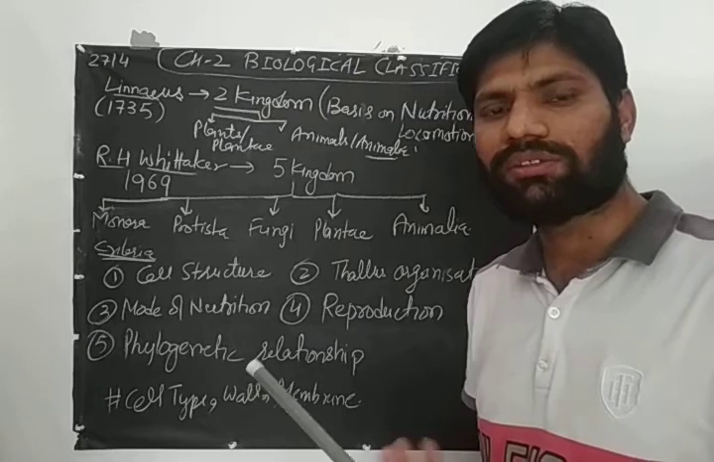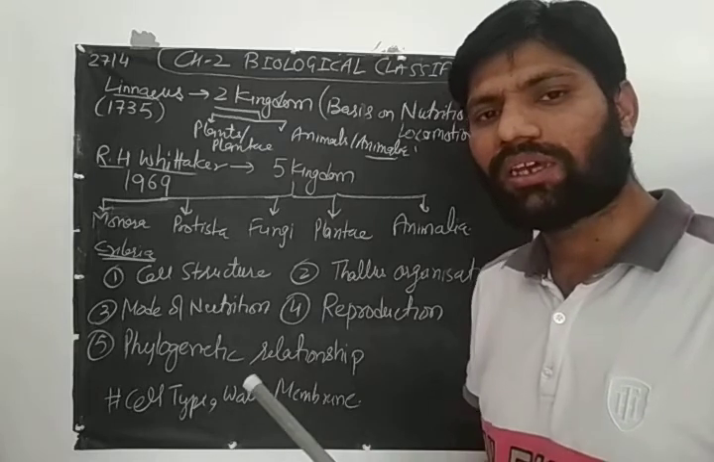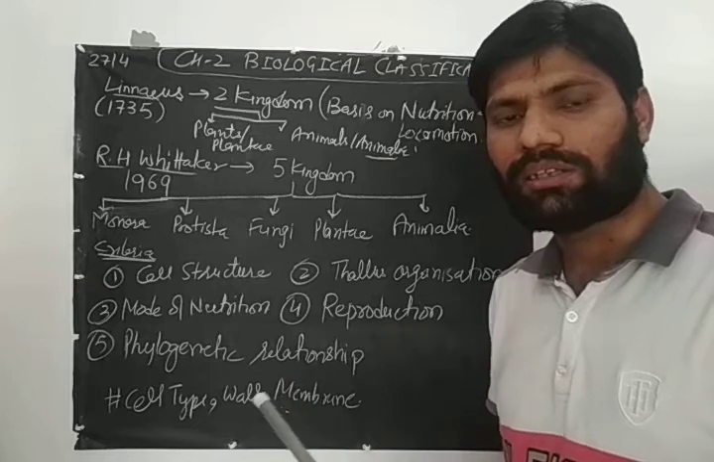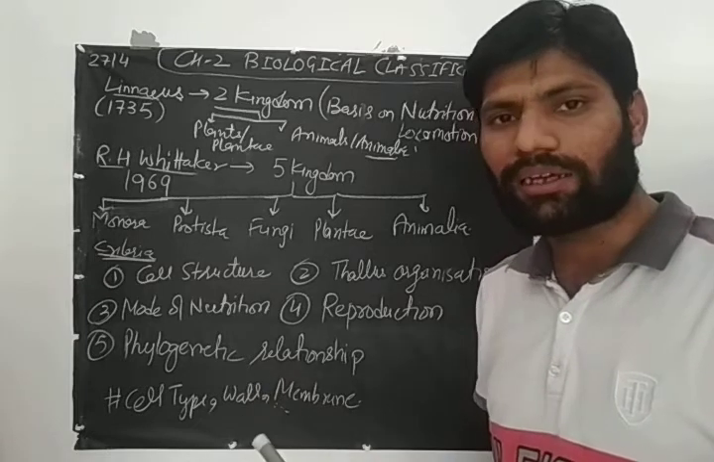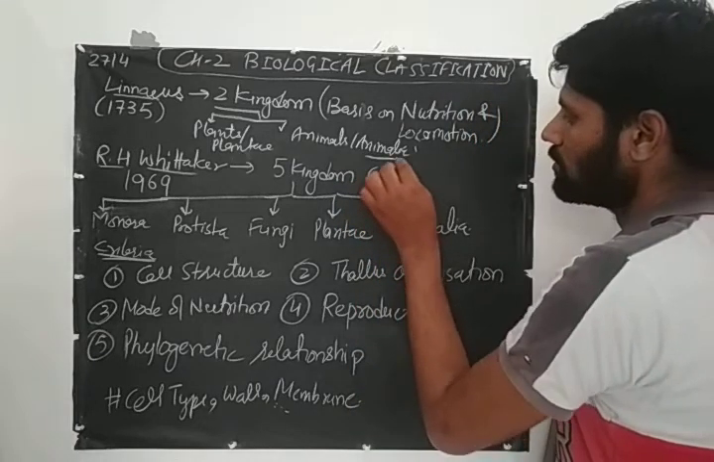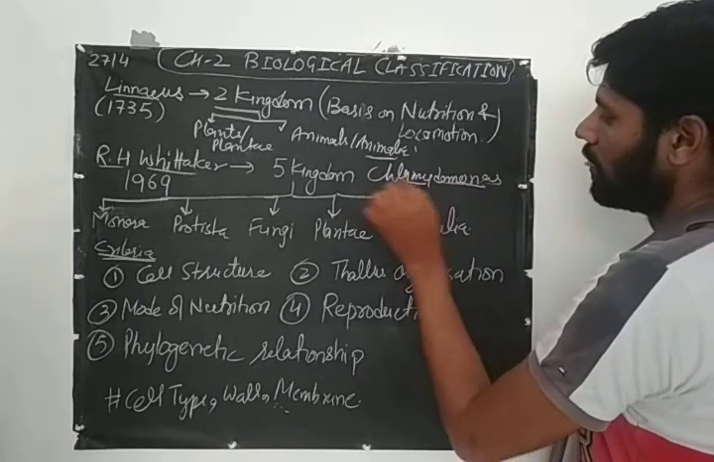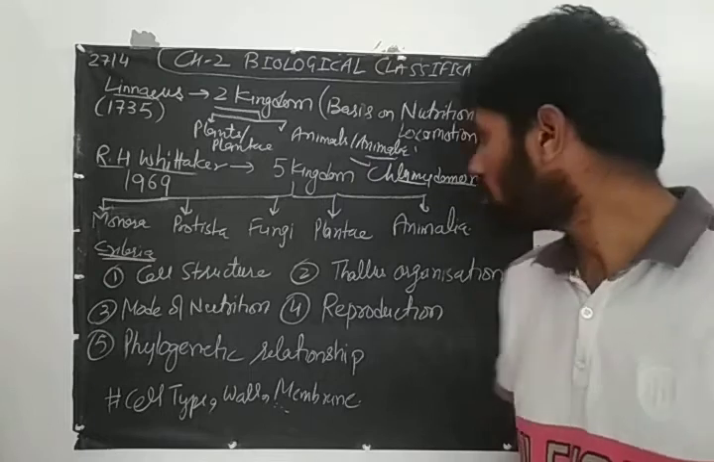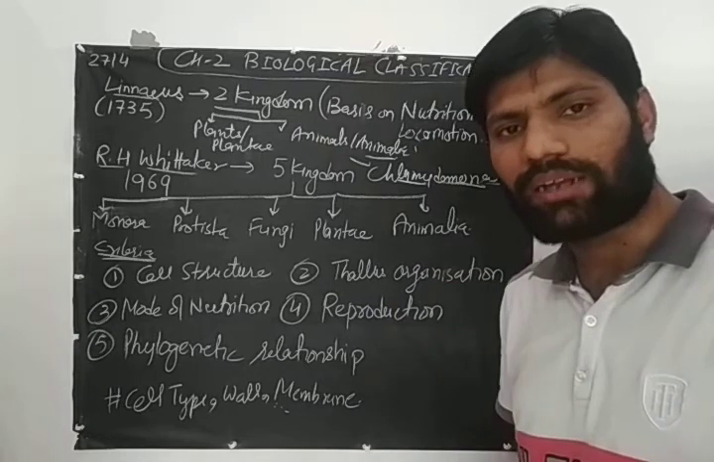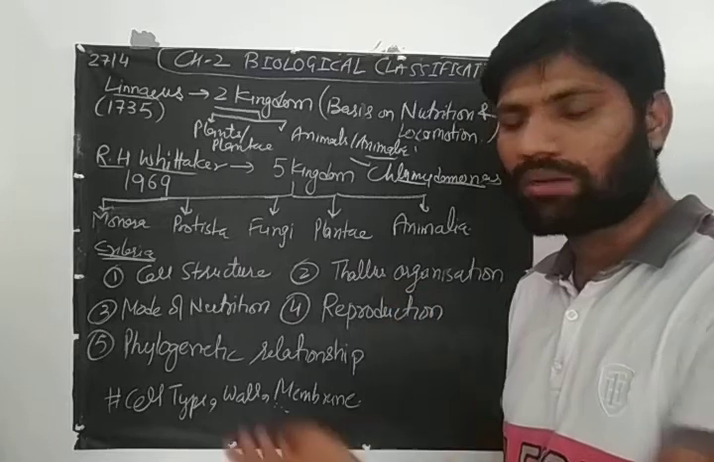Fungi have a cell wall, and plants also have a cell wall, but fungi are heterotrophic in nature and plants are autotrophic in nature. Then some unicellular algae are also there, like Chlamydomonas. This Chlamydomonas is a unicellular alga, and it was placed with the plant kingdom. Now this unicellular alga is placed in a different group. In what group, we have to discuss now.